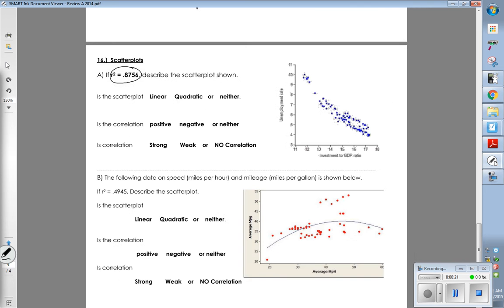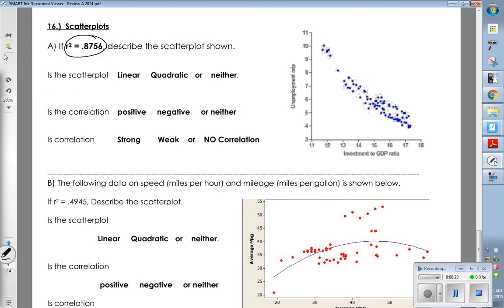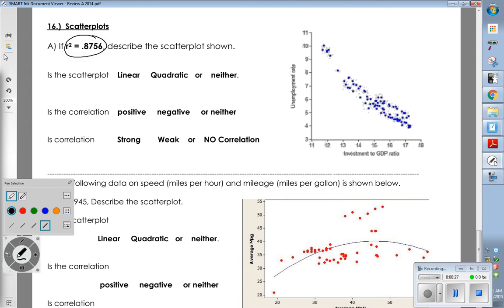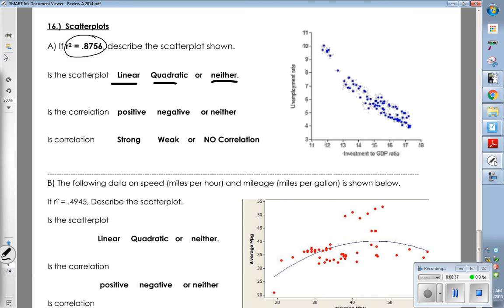Looking at that scatter plot, would you say that this graph is linear, quadratic, or neither? I'd say linear. I could see how you would say quadratic because it's kind of the bottom of a parabola, but we would make it more obvious than that. Don't let that be too fancy here. I would say it's linear. You could draw a line like that that pretty closely models my data. So it is a linear equation.